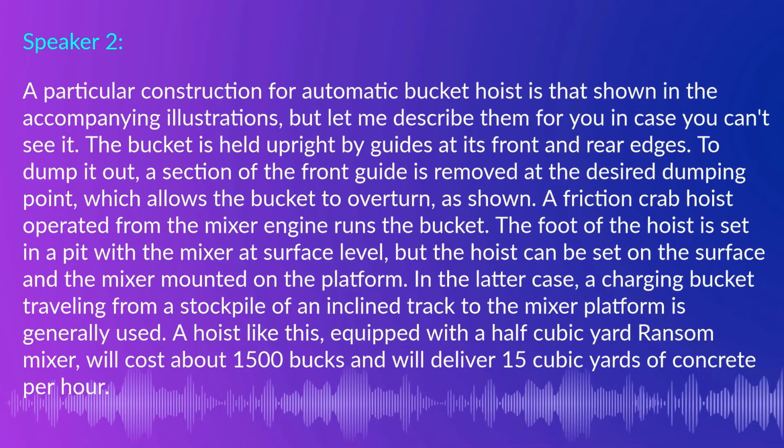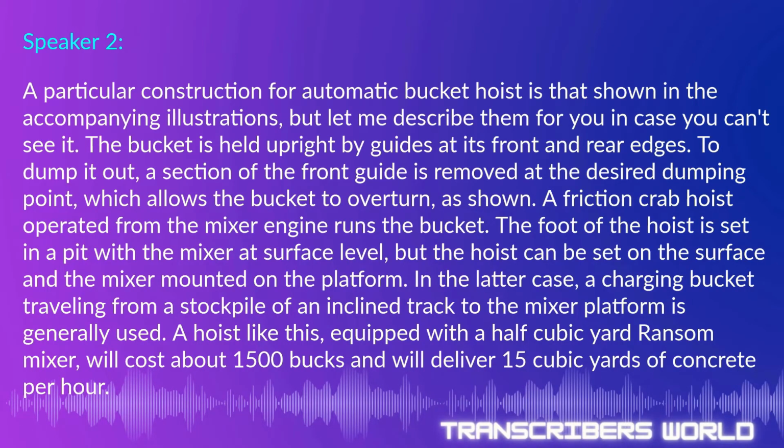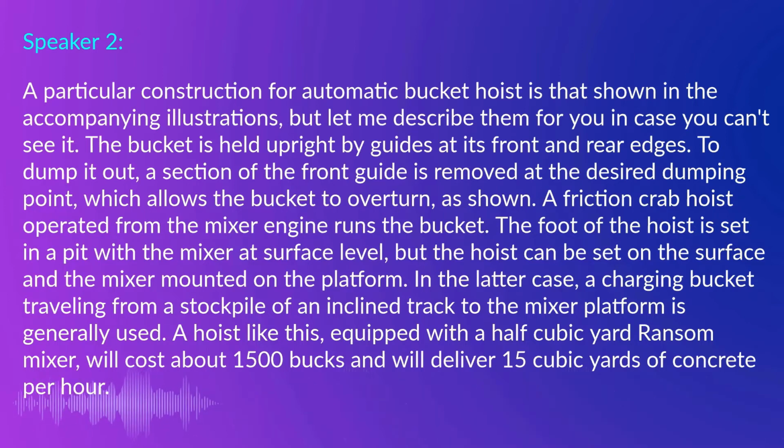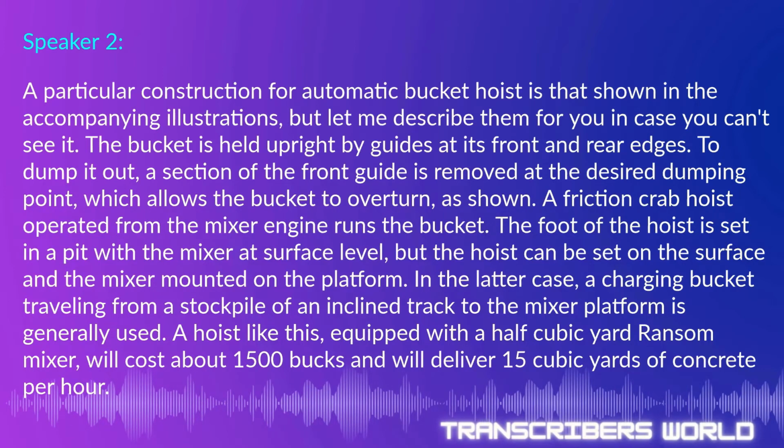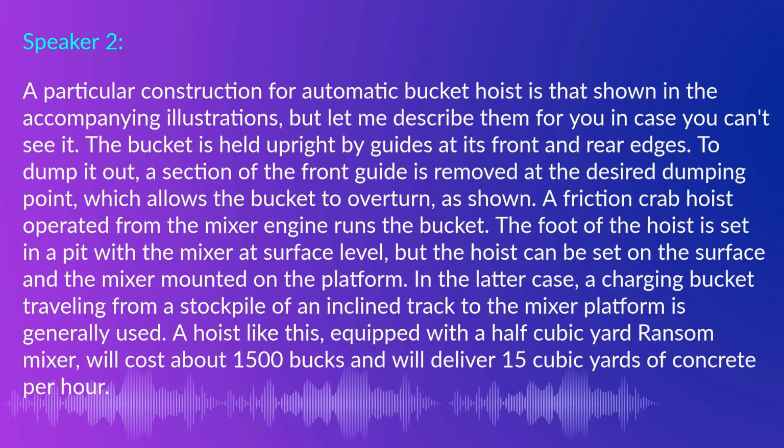A popular construction for automatic bucket hoists is that shown in the accompanying illustrations, but let me describe them for you in case you can't see them. The bucket is held upright by guides at its front and rear edges. To dump it out, a section of the front guide is removed at the desired dumping point, which allows the bucket to overturn as shown. A friction crab hoist operated from the mixer engine runs the bucket.